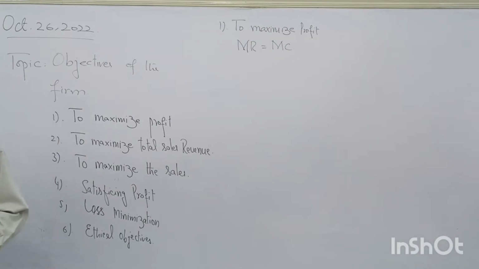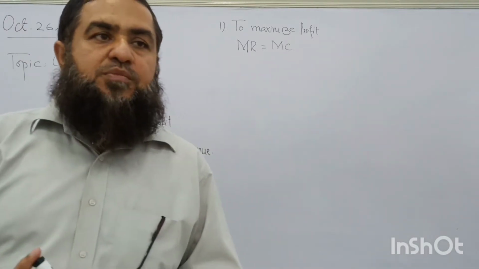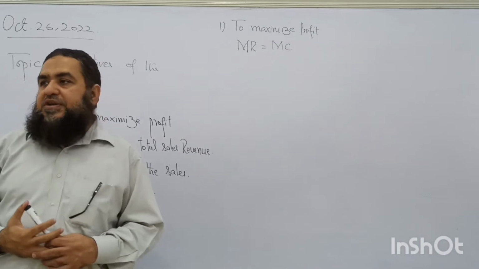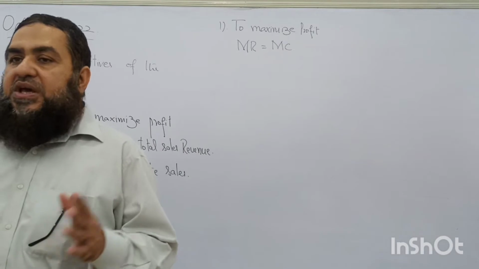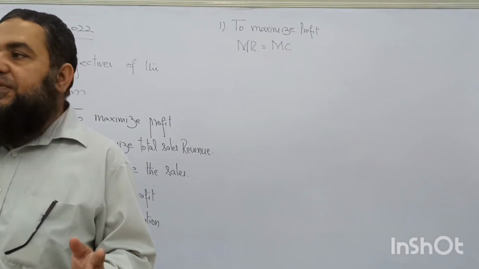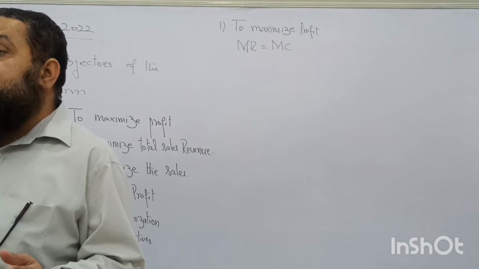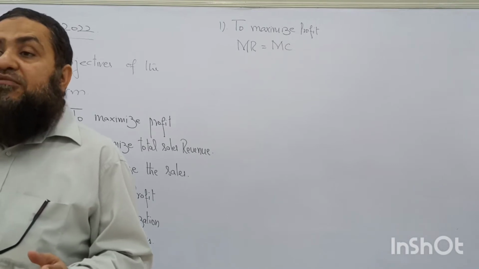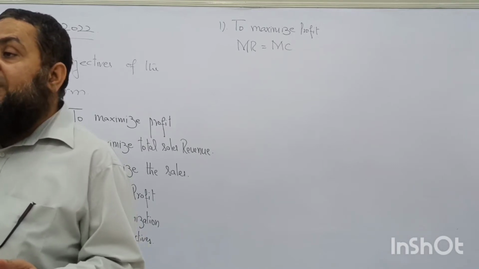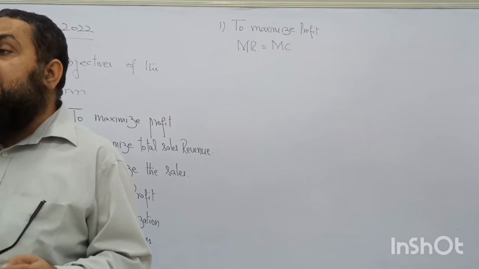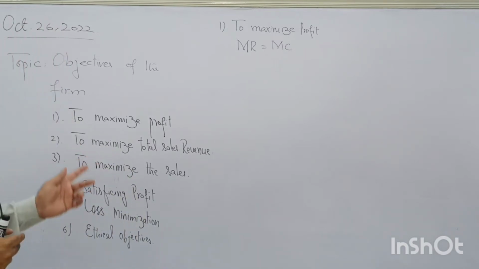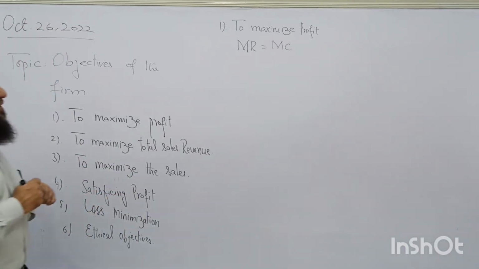We find these types of objectives diagrams in our paper 3 of multiple choice questions. In your book, there is no diagram given for these objectives, but in multiple choice question paper, they give us the diagrams, then they ask where this objective is going to be achieved, at which level of output the firm is going to achieve sales revenue maximization or sales maximization, or profit maximization. So I am going to draw the diagrams of each objective over here.